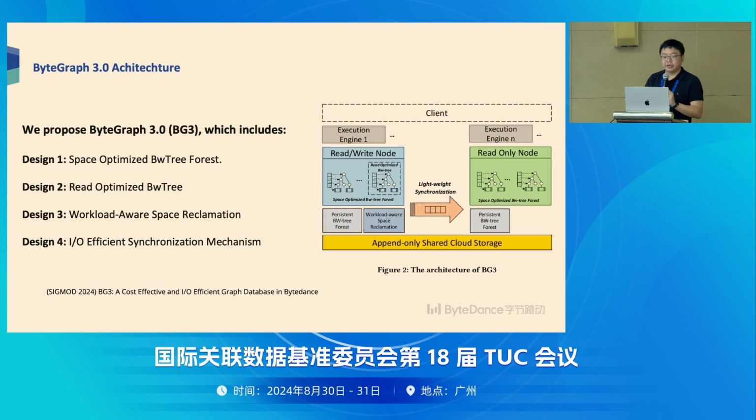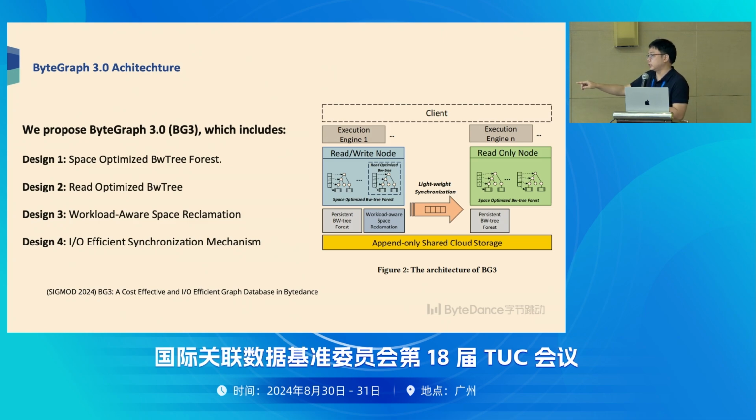Okay, so here's the new ByteGraph architecture we call BG3. We published this in this year's SIGMOD industry track. Maybe you can see the biggest change is in the storage engine layer. Right now, instead of using a KV engine, we try to replace it with a shared cloud storage.